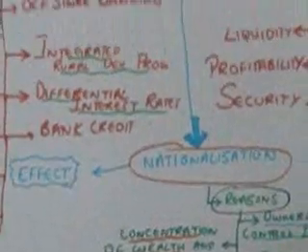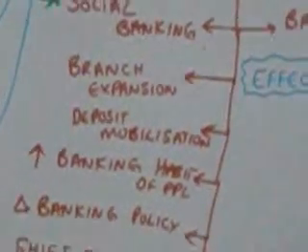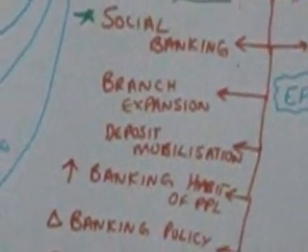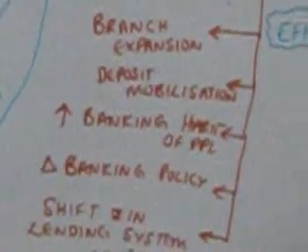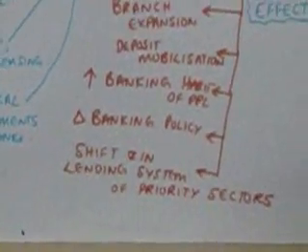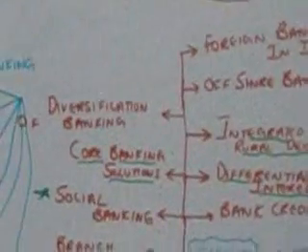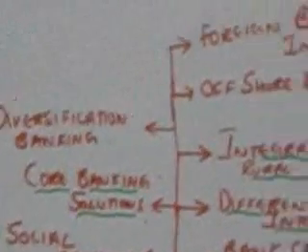Okay, so after nationalization, the effects were as follows. This enabled branch expansion, which enabled better utilization of deposits. There was an increase in the banking habit of people. There was a change in banking policy, and there was a shift in the lending system to priority sectors. Also under social banking, core banking solutions were made available.